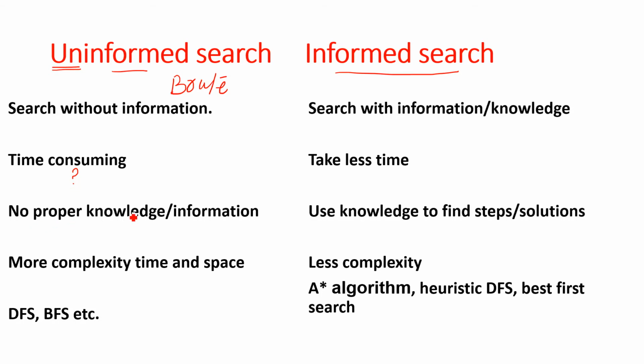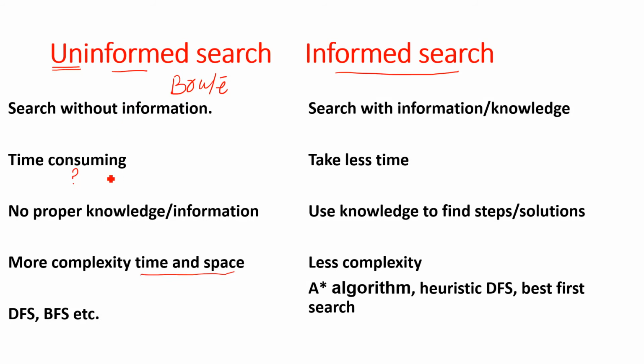Because we do not have any knowledge, we do not have information, we do not have any guidance, any rule, and we are not going to use heuristic value here. That is why it is time consuming, and complexity means time and space complexity. Examples of uninformed search are DFS or BFS, meaning depth first search and breadth first search.